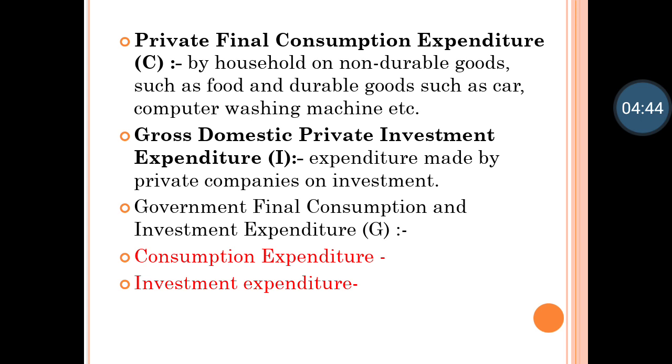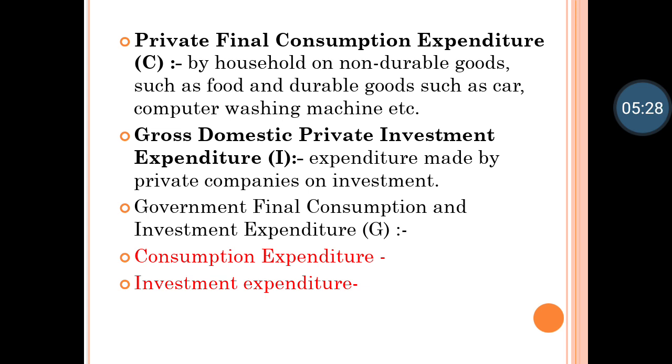Now C, as I told you, is private final consumption expenditure. That means expenditure done by households on non-durable goods and durable goods. Any type of expenditure that a normal person is doing, it can be on normal food purchasing, on car purchasing, on mobile purchasing, on washing machine or fridge purchasing, or a daily necessity like food grain purchasing. Any type of expenditure done by a normal individual comes under private final consumption expenditure, and that is written as the alphabet capital C. So C is equal to consumption.